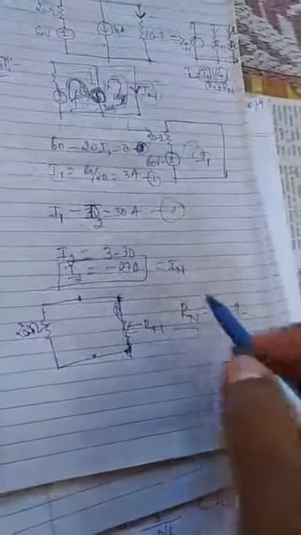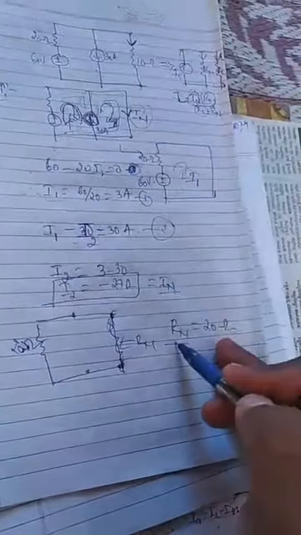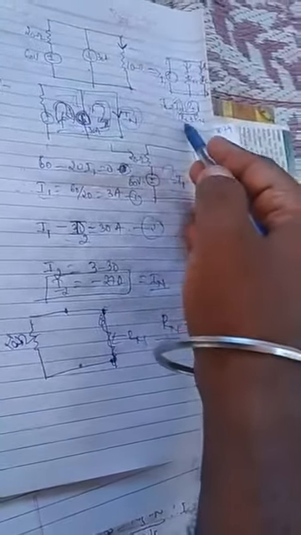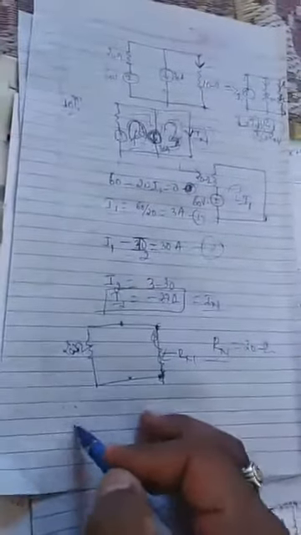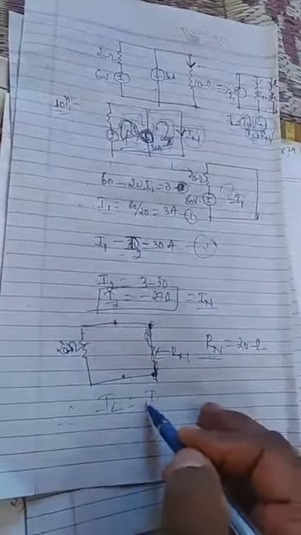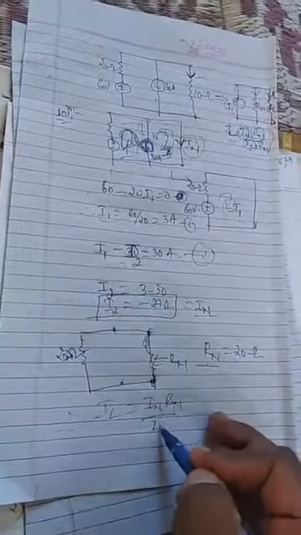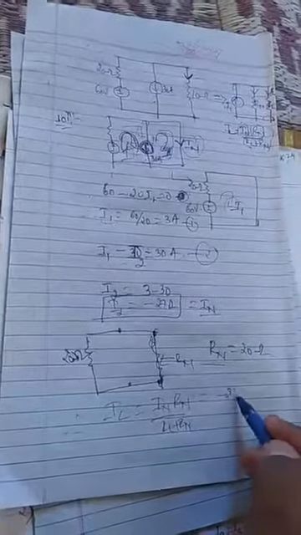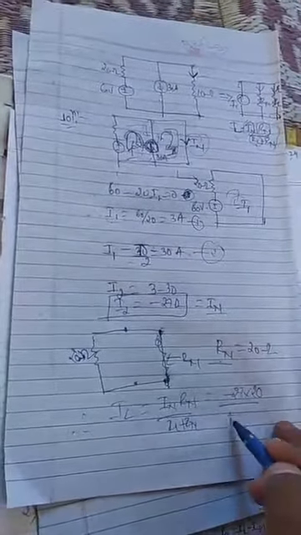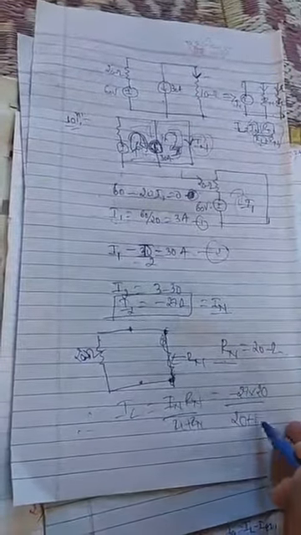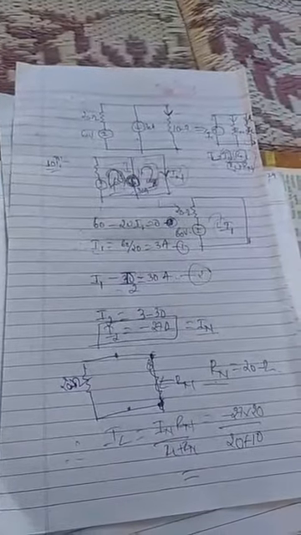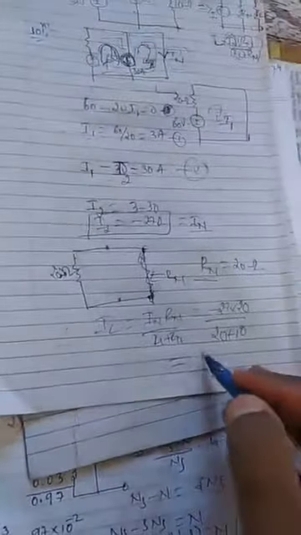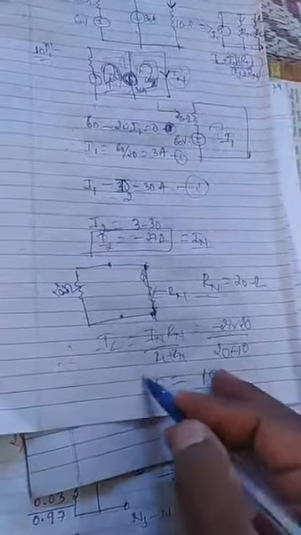So you got RN, you got IN. So using these two values, calculate load current by substituting in this formula. Therefore IL is equal to IN into RN divided by RL plus RN. IN is how much? Minus 27 into RN is 20 divided by 20 plus 10. So what is the answer you will get? Load current you will get 18 ampere. So this is the solution of that problem.